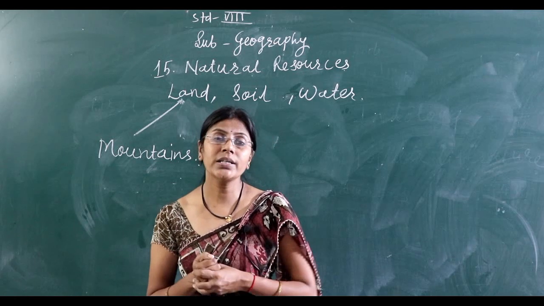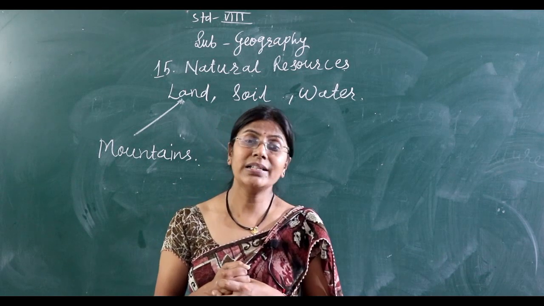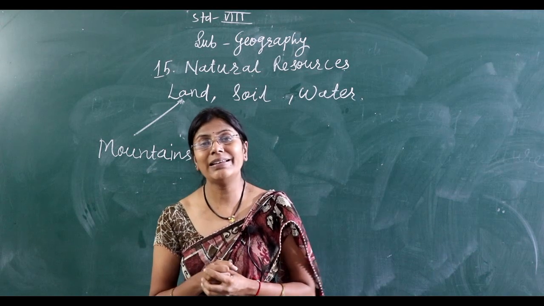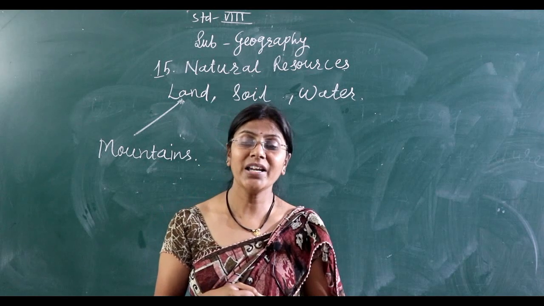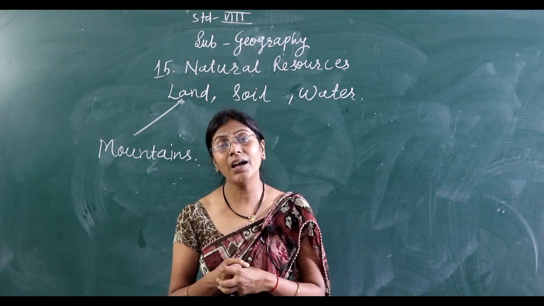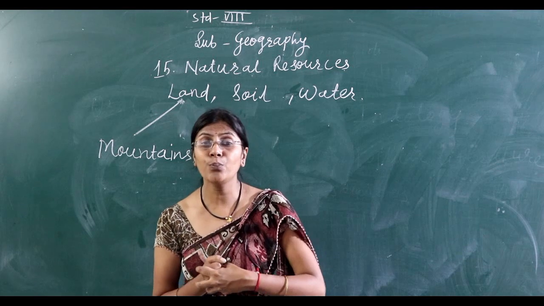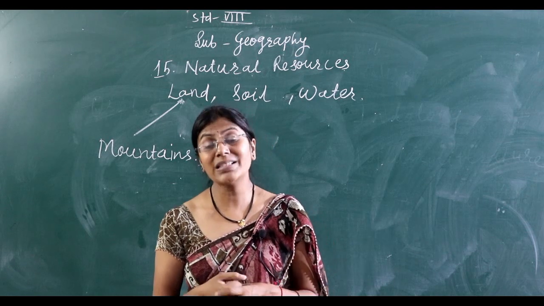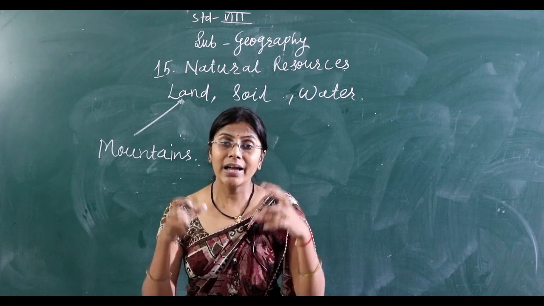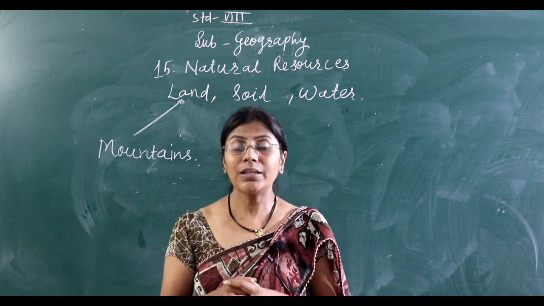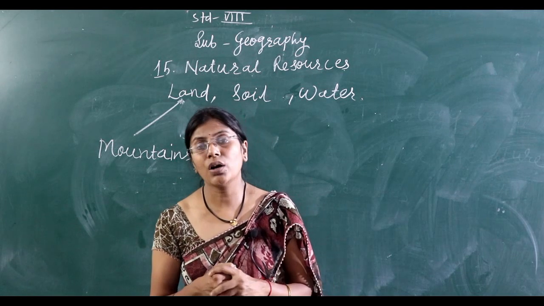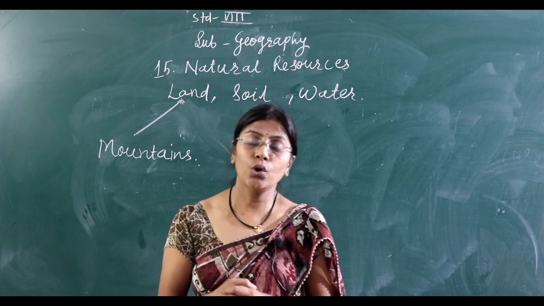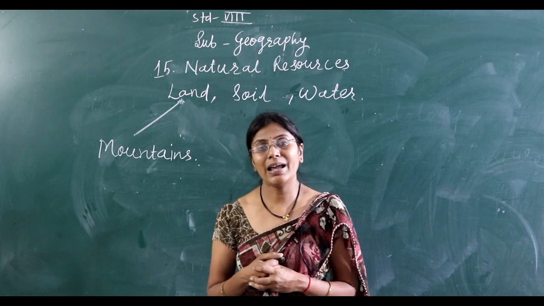And the last one is the climatic effect. Mountains are really very important in our land system, because they directly affect our climatic condition. The Himalayas in India are a really important mountain range, because they act just like a barrier, an obstacle in the path of the monsoon winds, and thus cause rainfall. Because of the Himalayan ranges we get rainfall, so they really affect the climatic condition.